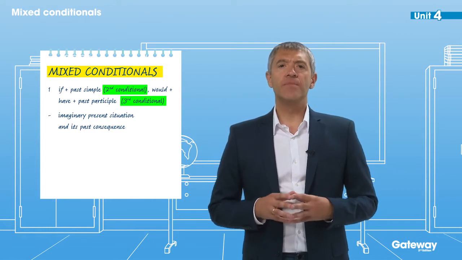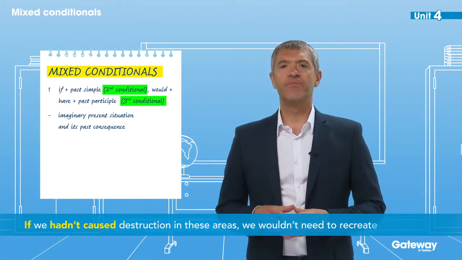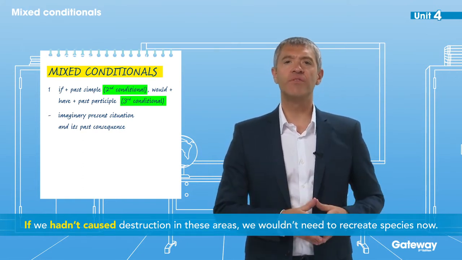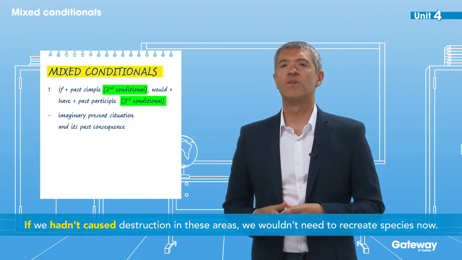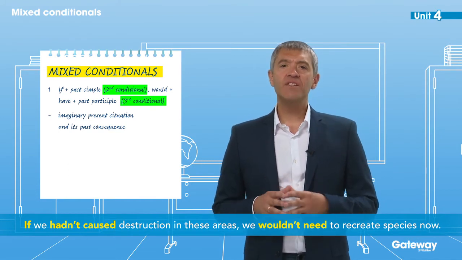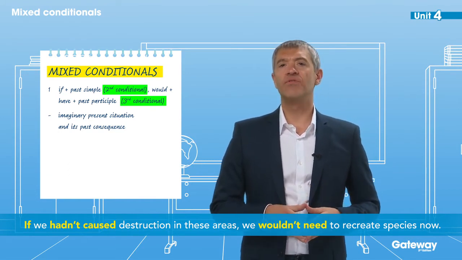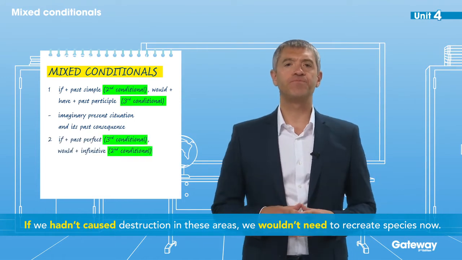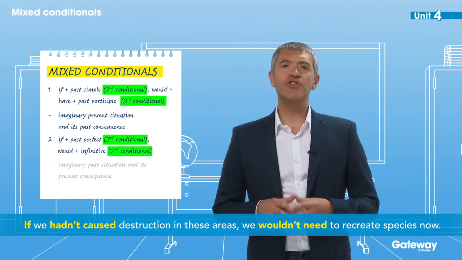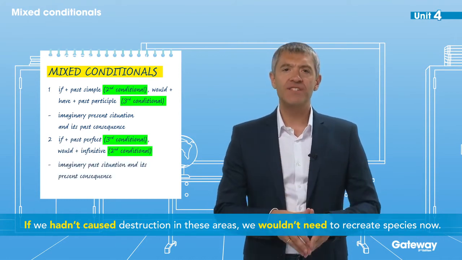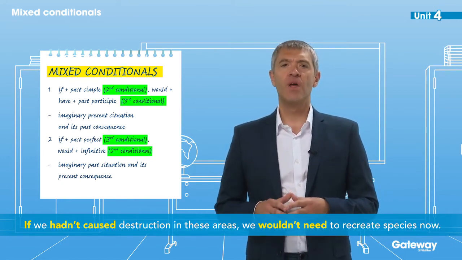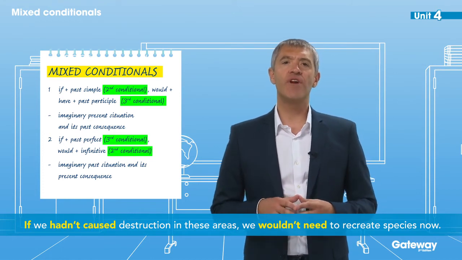Now let's look at the other mixed conditional sentence we saw earlier. In this case, in the first half of the sentence, the half with if, the verb is in the past perfect, so it's the third conditional. But the second half contains would and the infinitive, which is the second conditional. So this sentence is describing an imaginary past situation and its present consequence. We're saying that we have already caused destruction, and that's why today we need to recreate species.